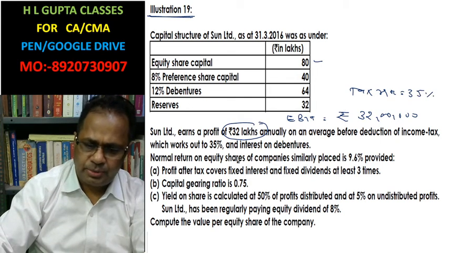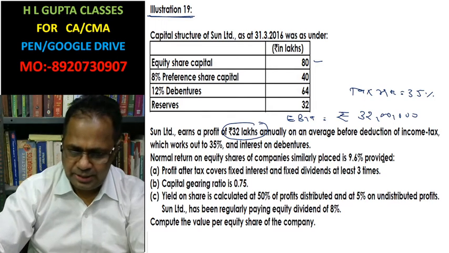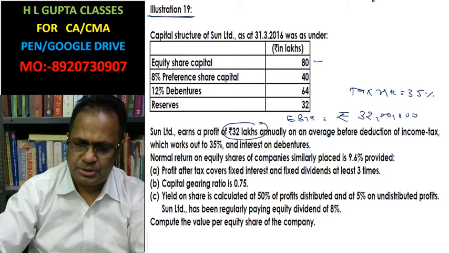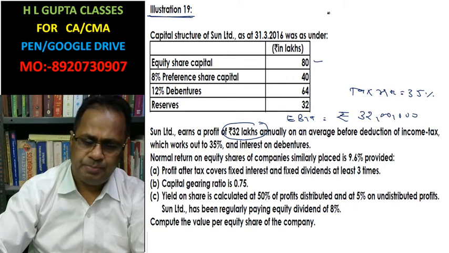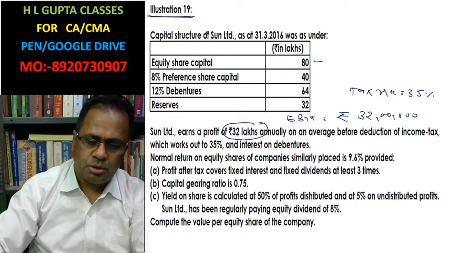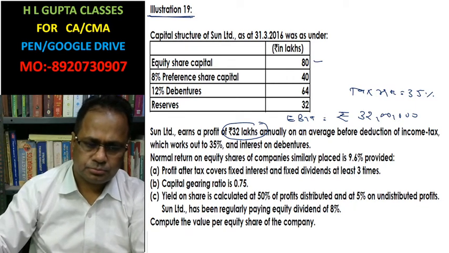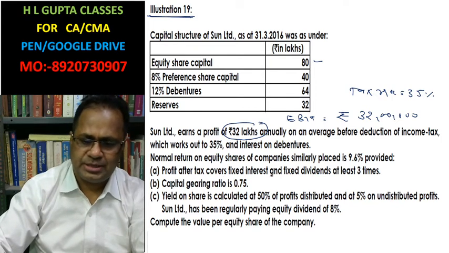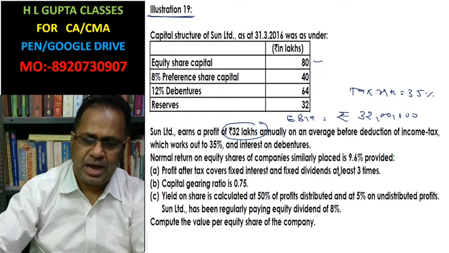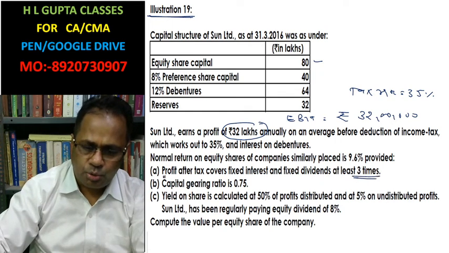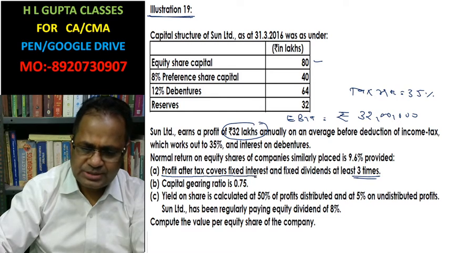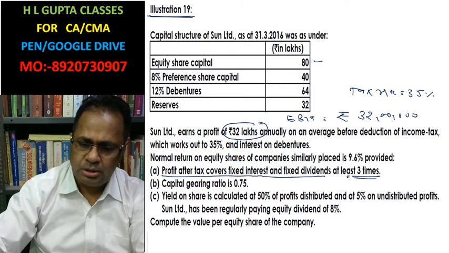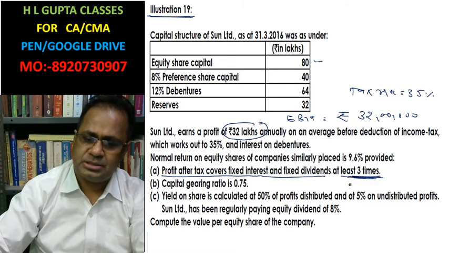Normal return on equity shares of a company similarly placed is 9.6%. Normal return on equity 9.6%. Profit after tax covers fixed interest and fixed dividend at least three times.